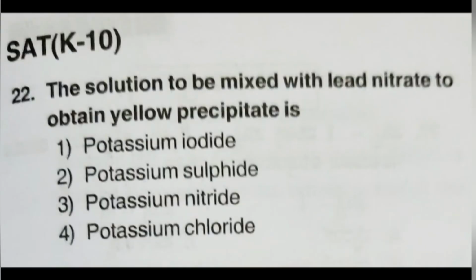The solution mixed with lead nitrate to obtain a yellow precipitate: obviously, the precipitate is formed when lead nitrate is treated with potassium iodide. So the first option is the right answer.